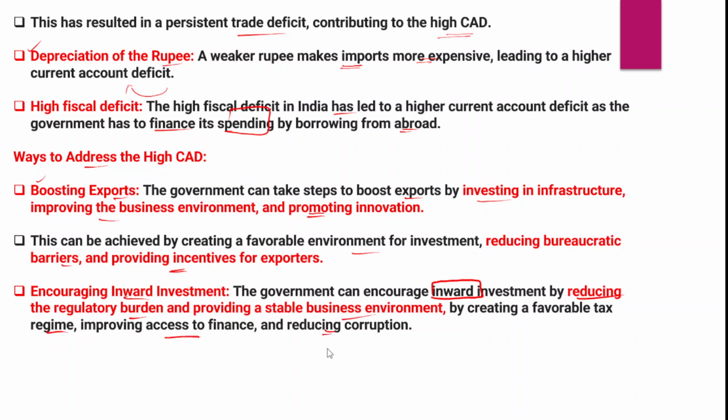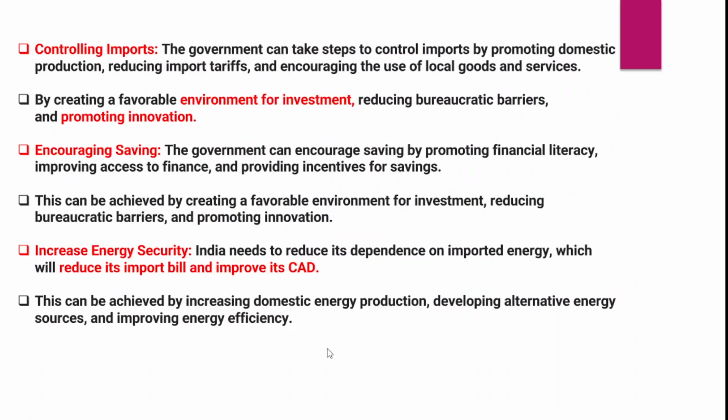All these measures have to be taken over a period of time, and that would help us in reducing the trade deficit and even the current account deficit as well. And we need to control imports. Whatever non-essential imports we have been importing should be minimized.